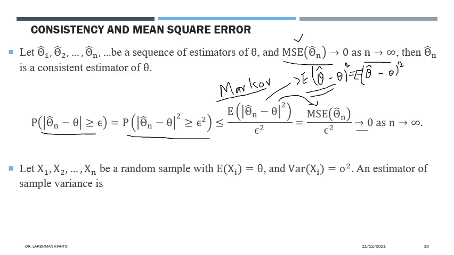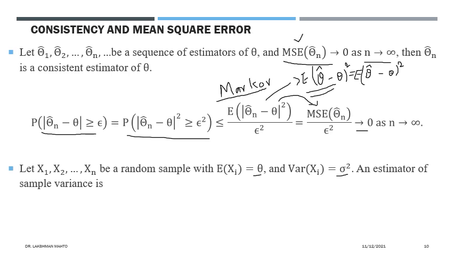Okay. Further, we take a random sample of size n from some source whose distribution we don't know, but we know that the mean is theta. That one is unknown to us. Sigma square is the variance, which is also unknown to us. We don't know the mean, and we also don't know the variance.